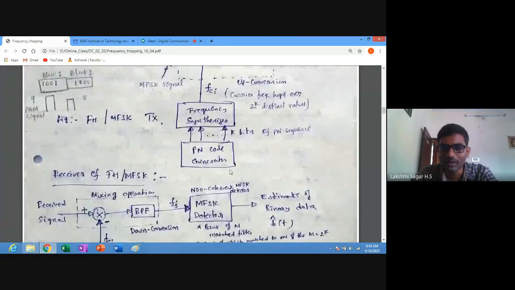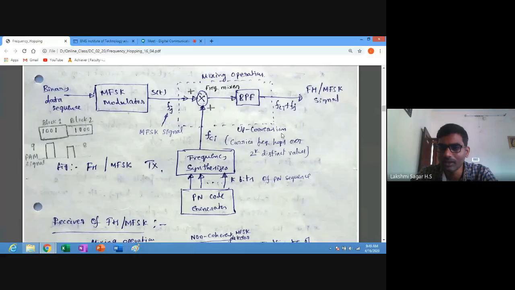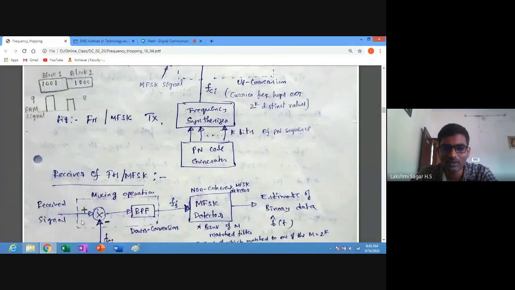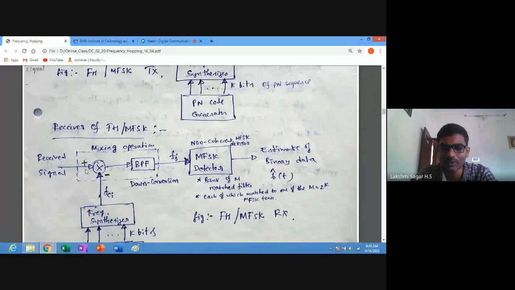And here this is FCI, here FCI plus FJ. So FCI and FC hopping frequency signal will be eliminated, and it passes FJ, which is MFSK signal, frequency signal. It generates, and will be given as input to your MFSK detector. We call it as non-coherent MFSK detector. It has a set of frequency list, or we can say a frequency table, which frequency it will be matched with the FJ. So that will be passed to the output.